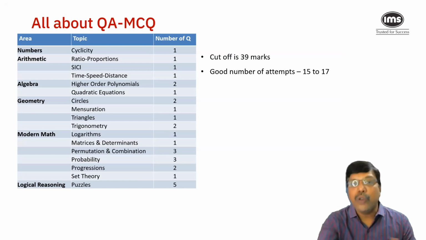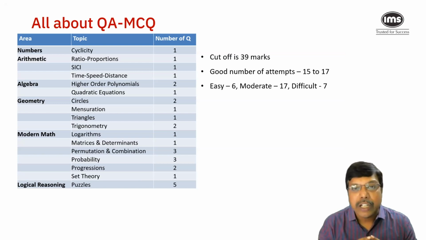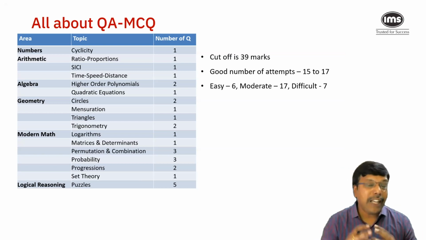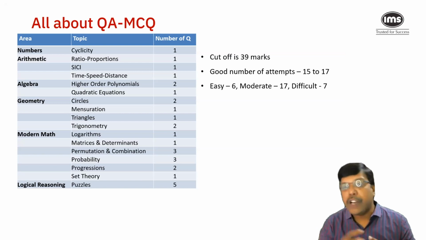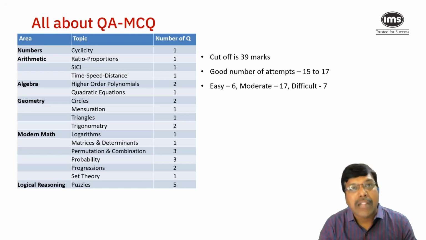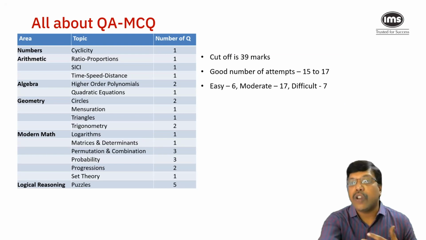And also, once you look at the number of questions which are easy, moderate, and difficult, we are confident that a student who plays smart and follows the right strategy of selecting questions should definitely be able to answer around 15 to 17 questions in those 40 minutes and be able to answer almost 80% of them correct, thereby clearing the cutoff without much of a hassle.